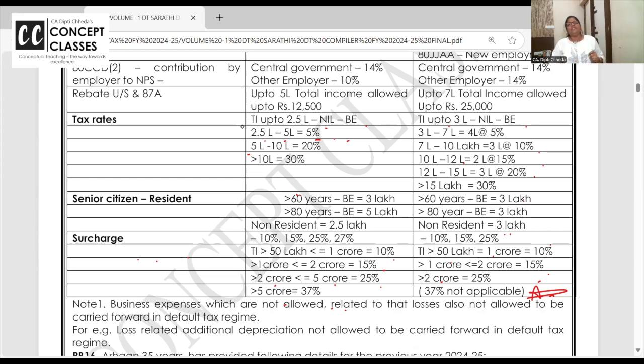You remember one concept we have done called as MMR, maximum marginal rate. That's the highest rate of the tax charge. So because highest rate of surcharge is 37 there, here 25. That rate will also differ. Okay. If you want, you can add here MMR. Highest rate is 30%. On that surcharge is 37%. On that 4%. Pick up your calculator. 30 into 137% into 104%. It's coming to 42.744.